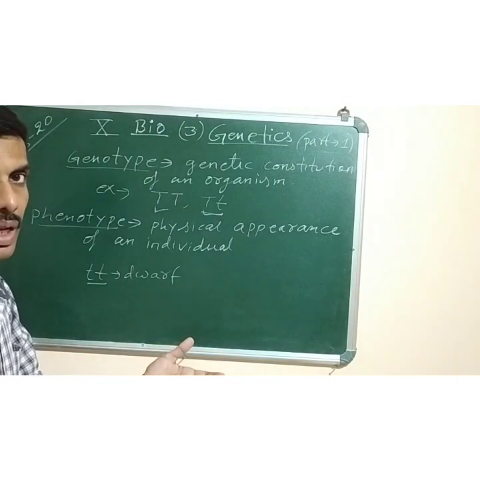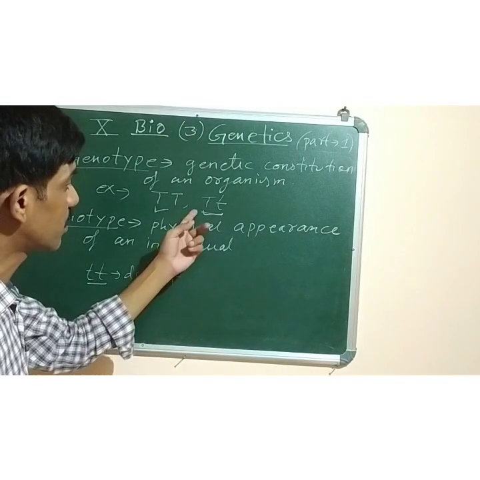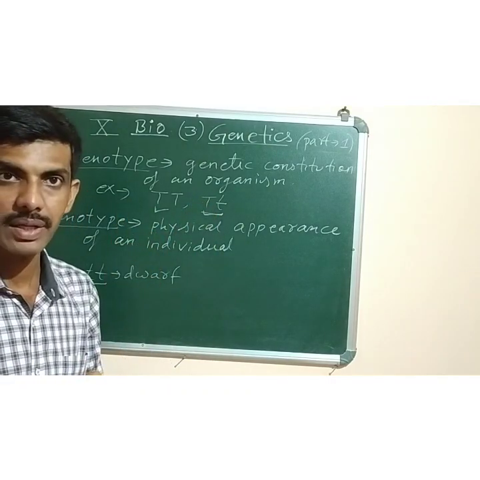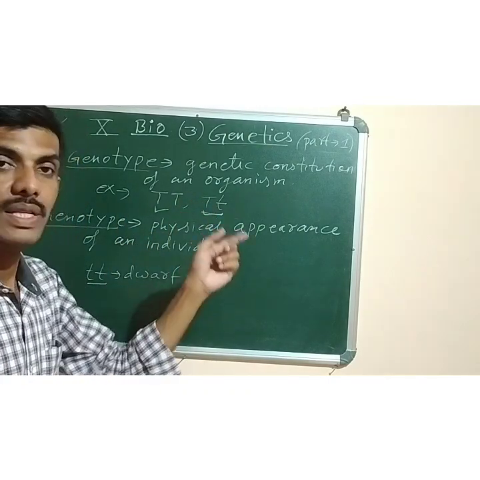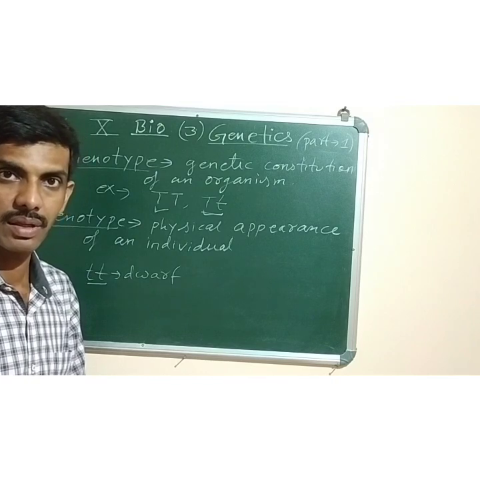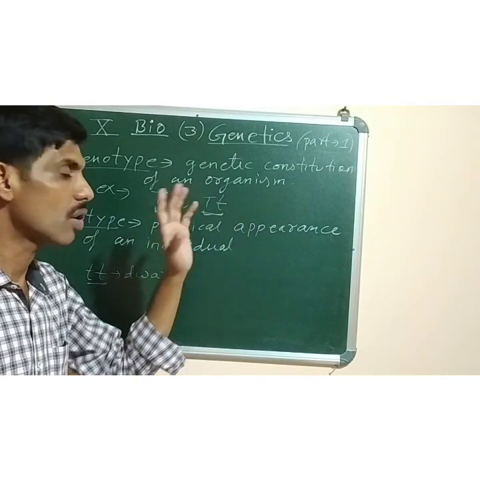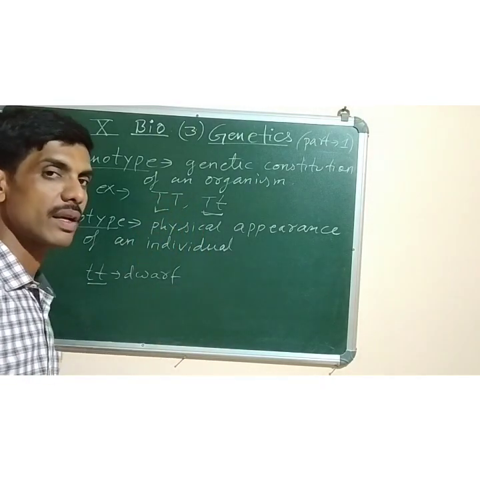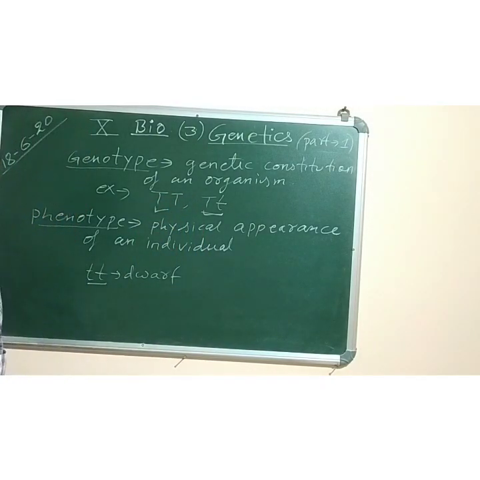Dominant means, like, two characters are there. If two characters are there, the genes for tallness and dwarfness are both present. Only one is able to express itself in the first generation. One is hidden, or recessive. So the character which is expressed is called the dominant character. The character which is not expressed is called the recessive character.